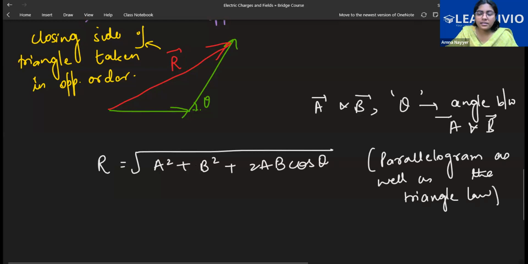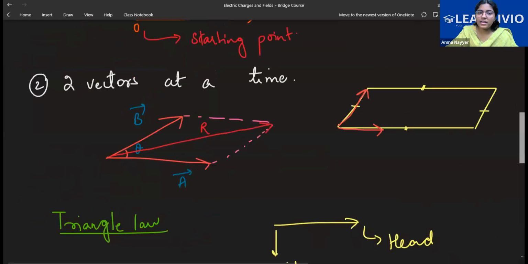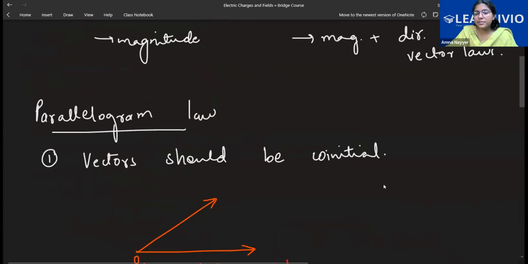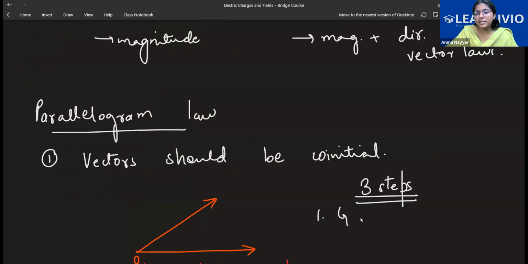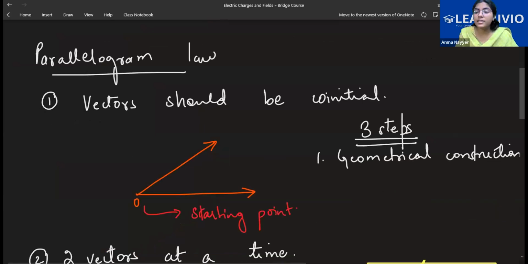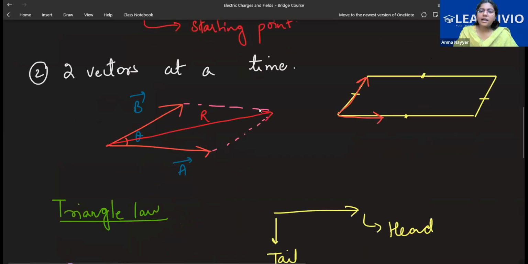You use this, you will get the answer. But see, there are three steps in the parallelogram law. Whenever you have this law of parallelogram, it has three steps to solve. First step is geometrical construction. Geometrical construction means you draw the resultant and check where your resultant line is. First, check where the resultant is pointing. Will we be able to use the parallelogram law or not? Check like this. Draw a rough parallelogram where you can see our resultant will be pointing like this. That's the first step.